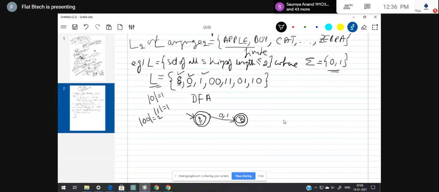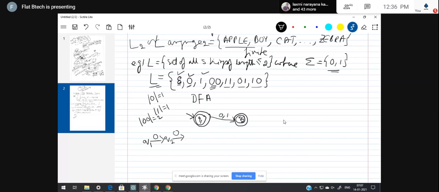Now next, you can select 0 0 or 1 1 or 0 1 or 1 0, it's up to you. So let me select 0 0. It always has to start from Q1. Q1, when the input symbol is 0, moves to Q2.